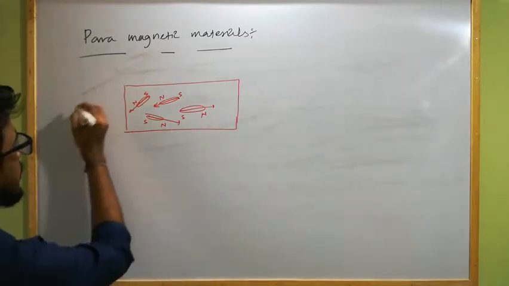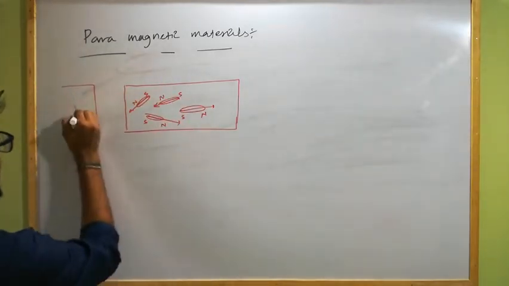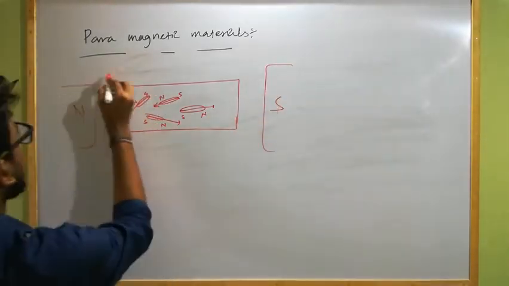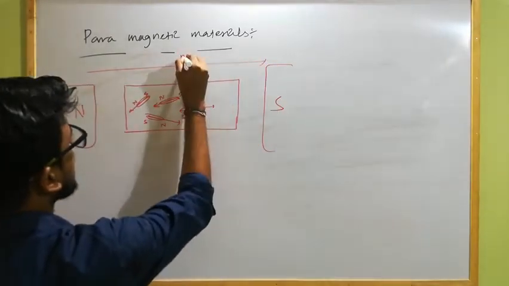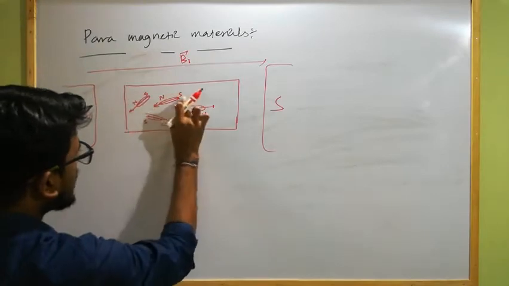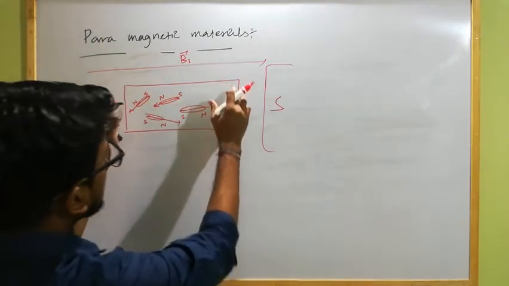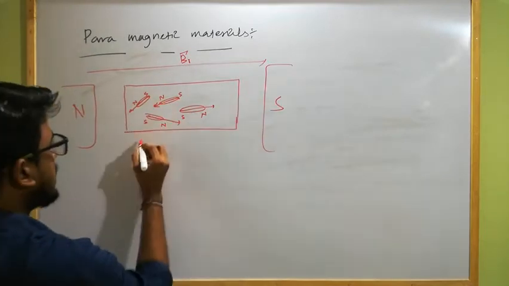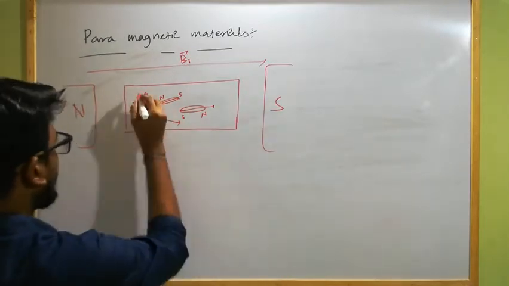But when this magnetic substance is placed in an external magnetic field directed along this, then all these dipoles align themselves along the direction of the magnetic field.